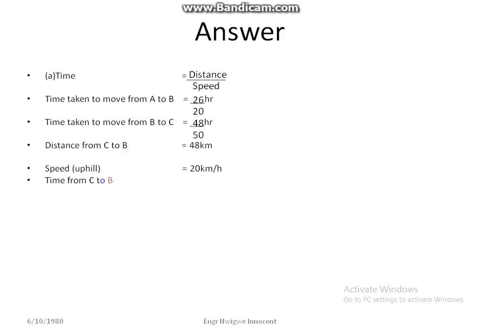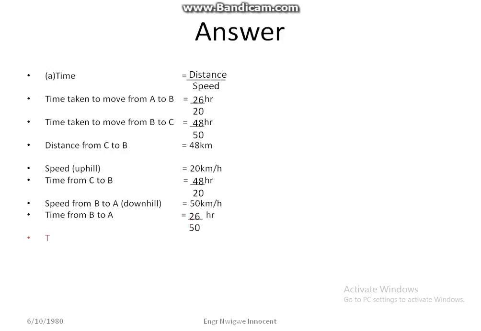Time from C to B is now equal to 48 over 20. Our speed from B to A downhill is equal to 50 kilometers per hour. Time from B to A is equal to 26 over 50 hours.